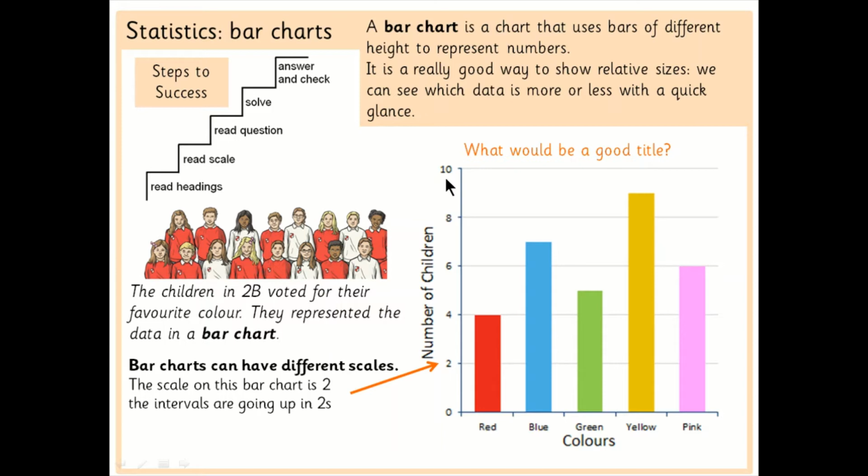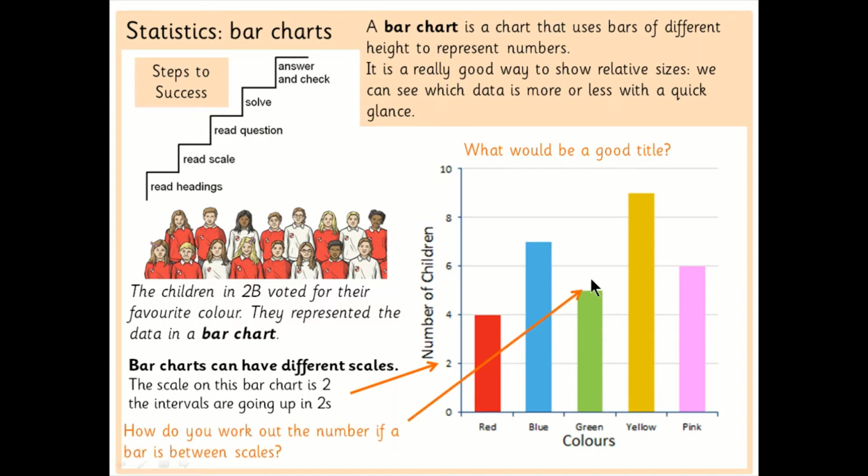The scale in this bar chart is 2. The intervals are going up in 2s. So if I was reading this bar chart, let's just have a look at, for example, pink. I would look at the intervals, follow it along. There are 6 children who liked the colour pink in 2B.